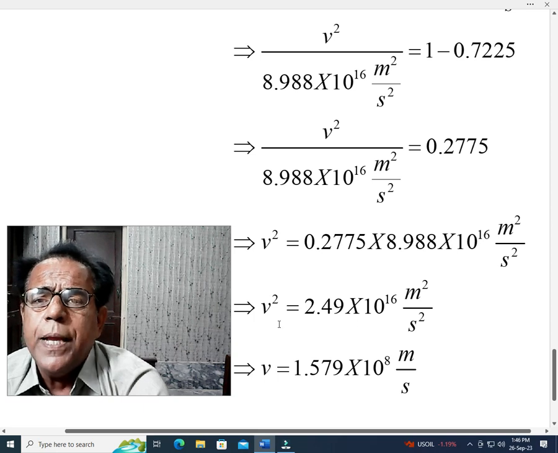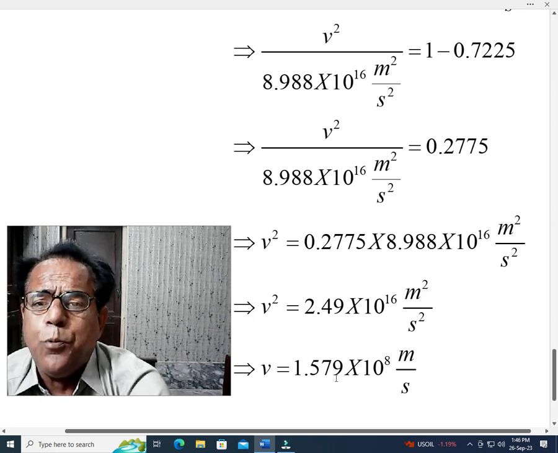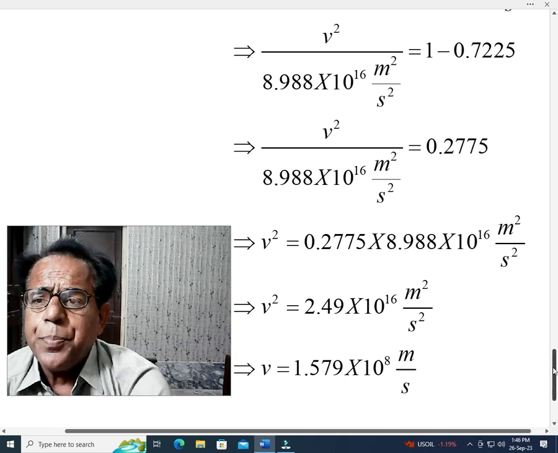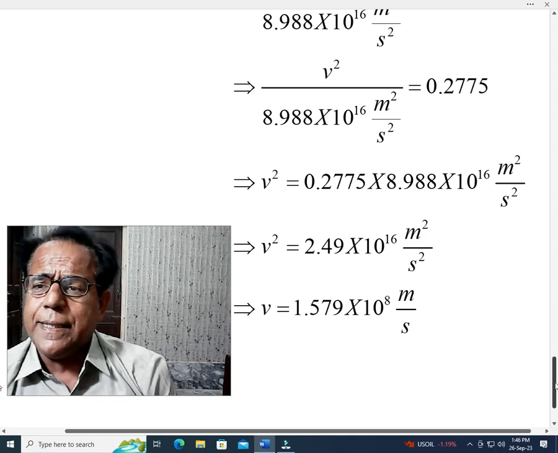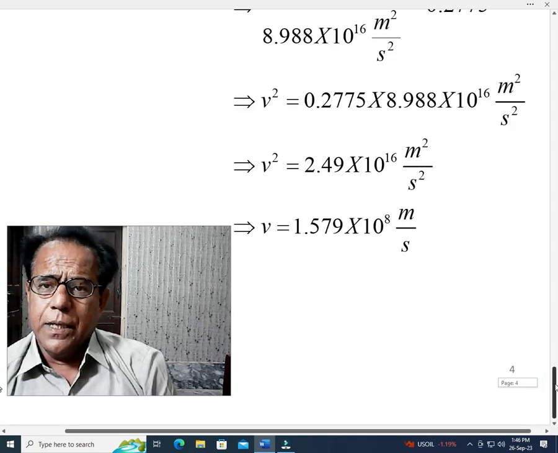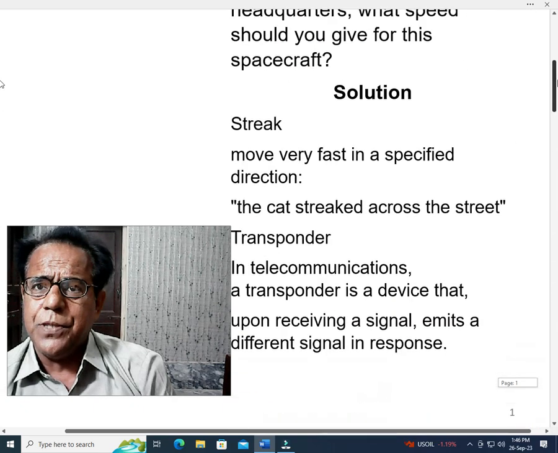So this is v square, and when we take under root on both sides, we get the value of v, which is equal to 1.579 into 10 raised to the power 8 meter per second, and this is our required solution.